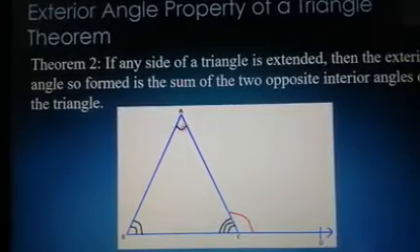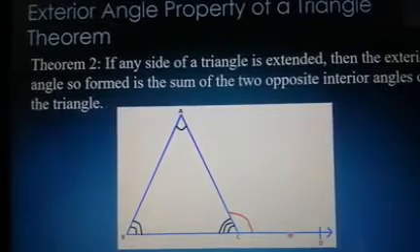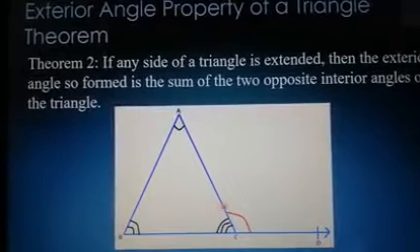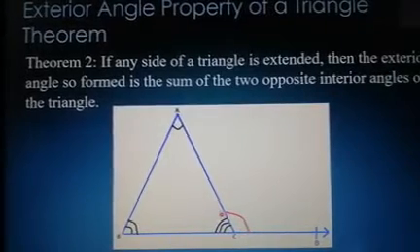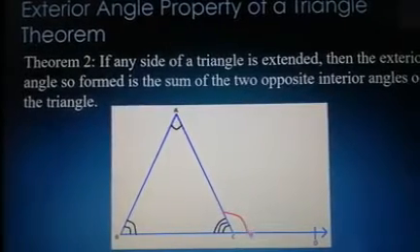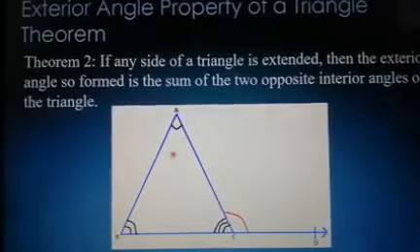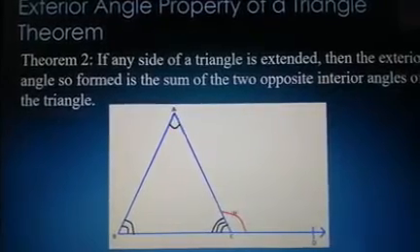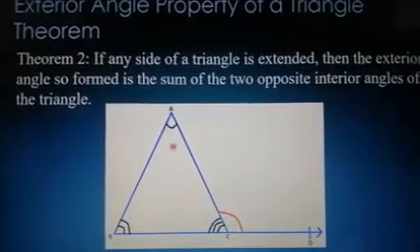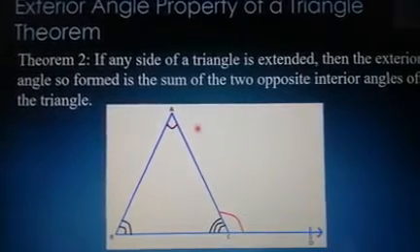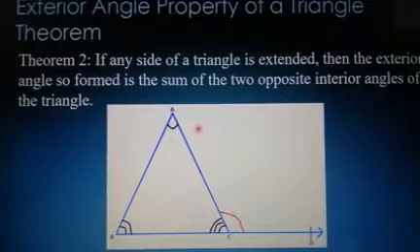If you have a triangle ABC, you can produce any one side. I've produced BC. When you produce BC to D, this angle we call the exterior angle. Always remember this exterior angle will be equal to the sum of the two opposite interior angles. These are the opposite interior angles. Exclude this part, that's all, the rest two. So this angle will be equal to the sum of these two. That's what the exterior angle property means.